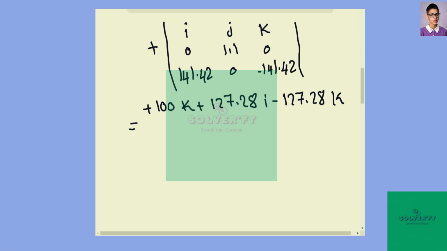So this one should be equals, if we add these vectors, we will have 122i minus 183k, and the unit is Newton meter.